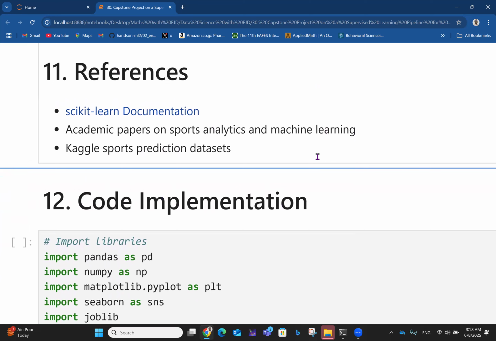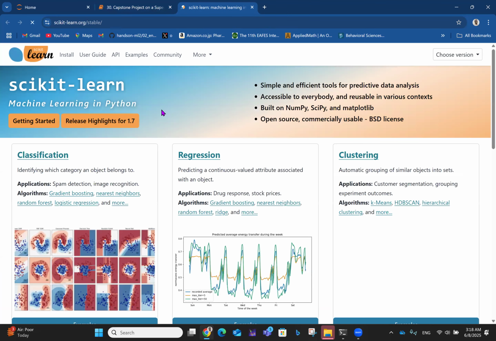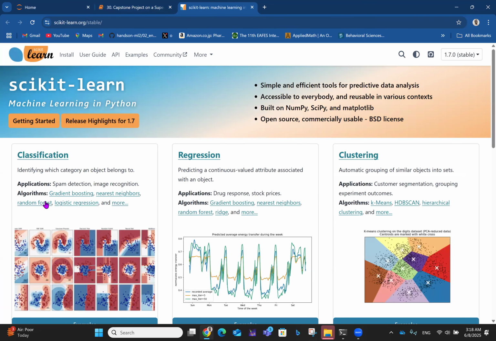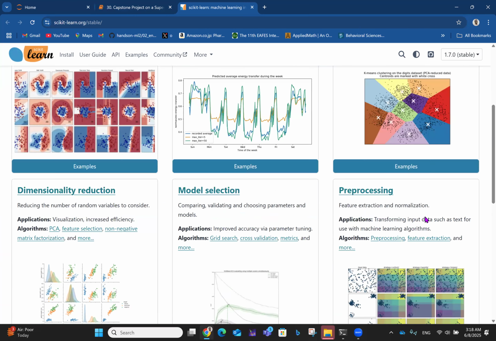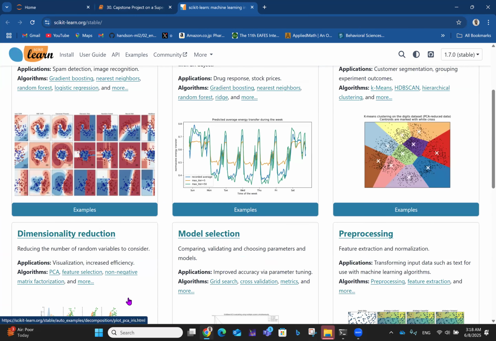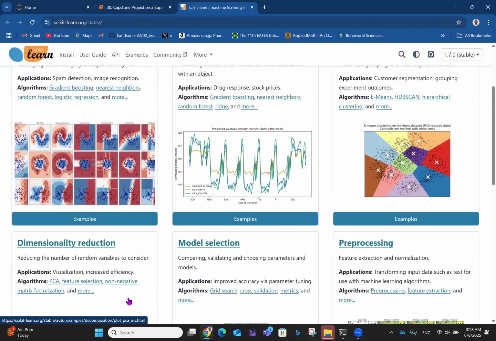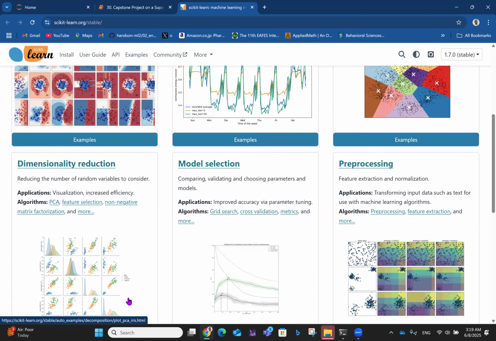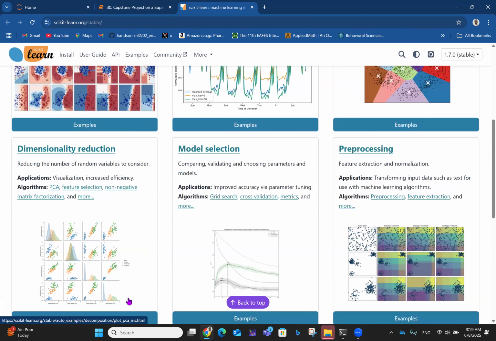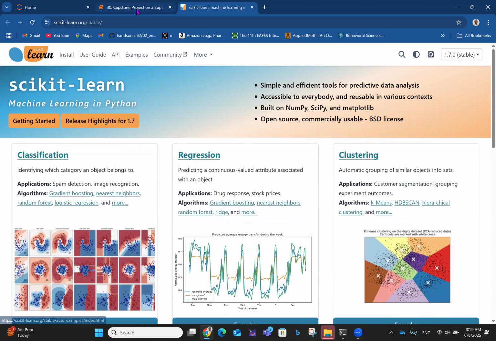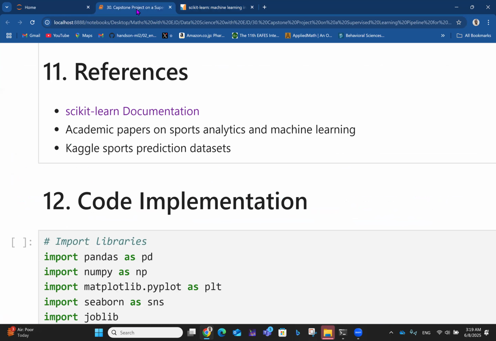So some references, you look at the scikit-learn documentation. If you click on this, it takes you to the scikit-learn website, where you can see the whole documentation about scikit-learn, talking about classification, regression, supervised learning, then clustering, dimensionality reduction, and all that for unsupervised learning, which you're going to see pretty soon, right? Then we've talked about model selection, preprocessing, and things like that. Then academic papers on sports analytics and machine learning can also help. Then you can look at Kaggle sports prediction data sets.